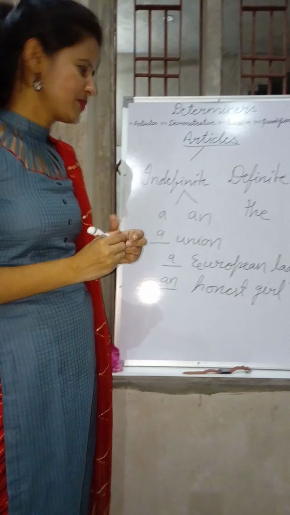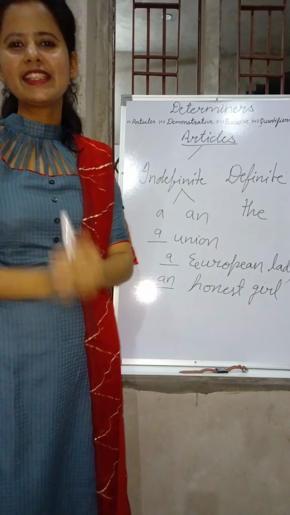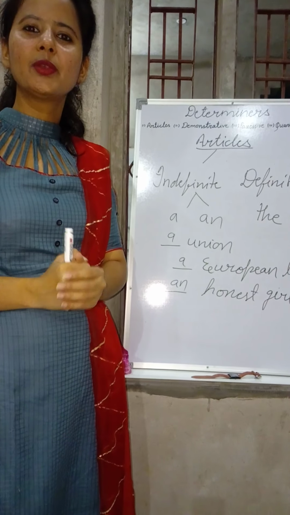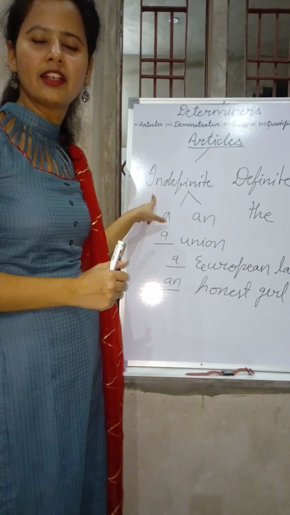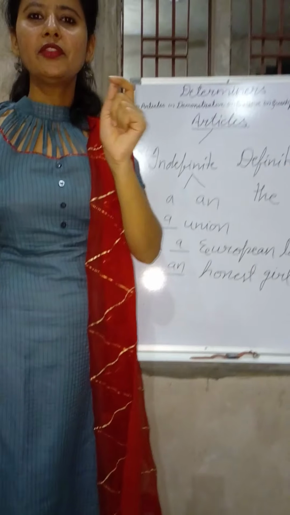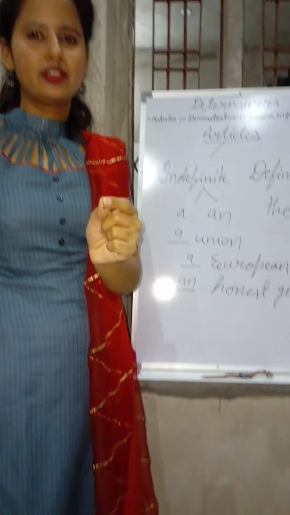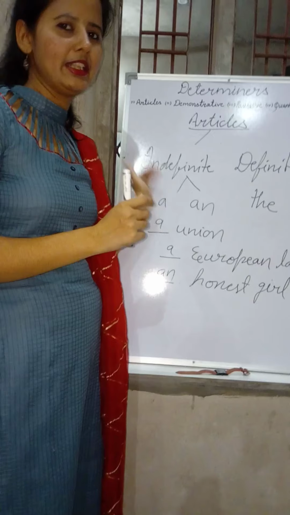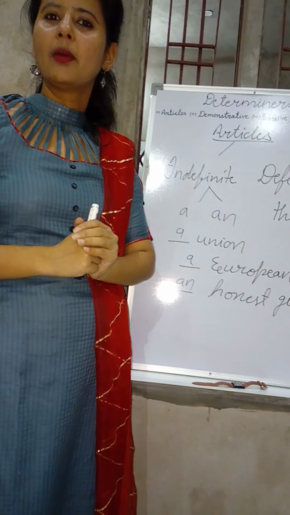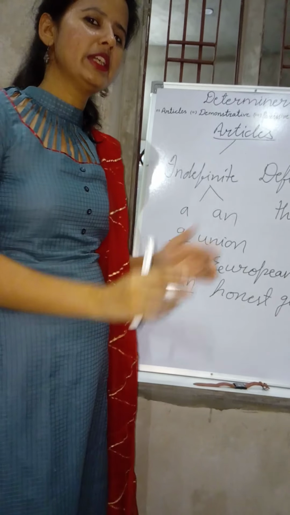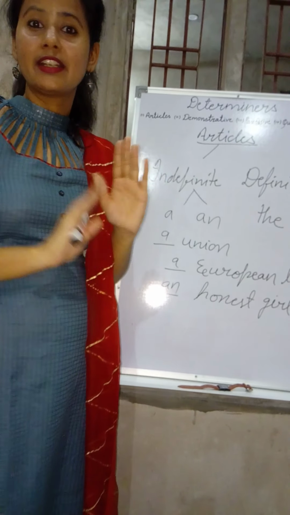I have given you these words because some students still have a misconception about using indefinite articles. They think if the word begins with a consonant, they use a, and if the word begins with a vowel, blindly they use an. But it does not happen.